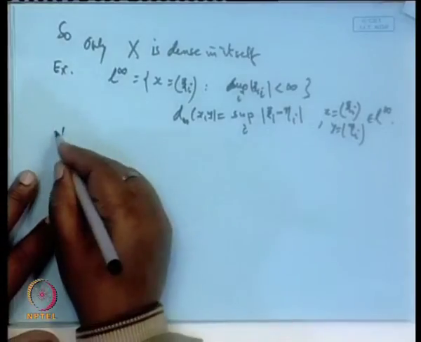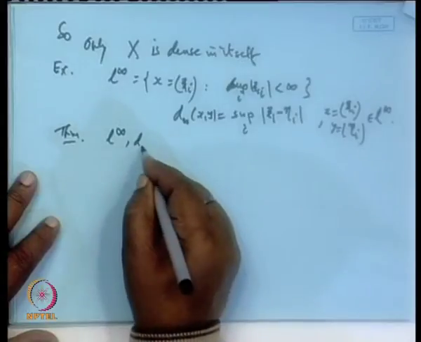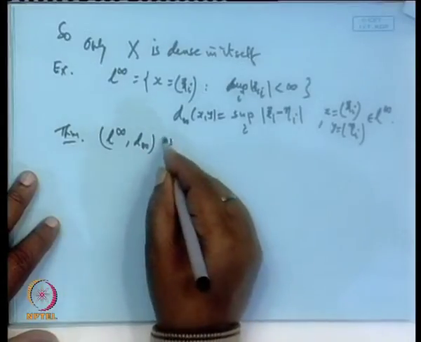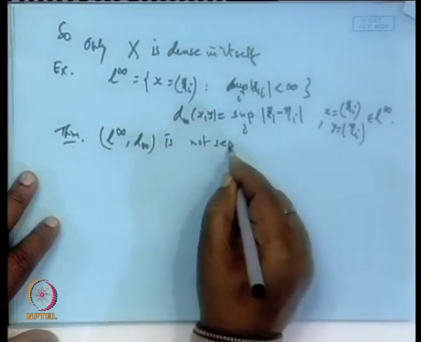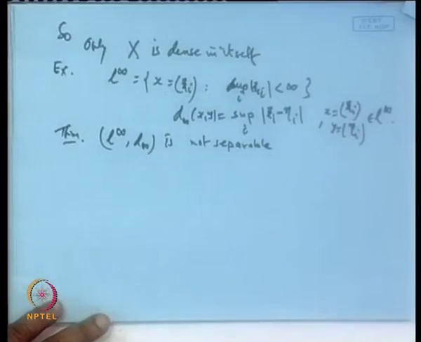We claim that l infinity under this metric is not separable. So, it means we are unable to get a set which is dense and countable both, is it not?